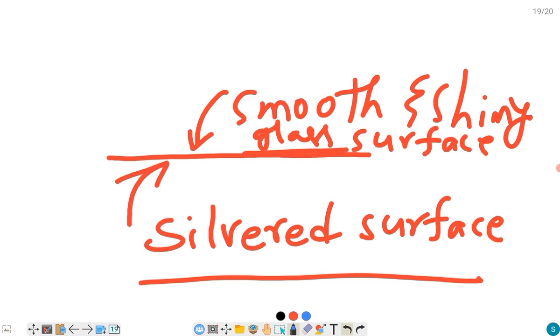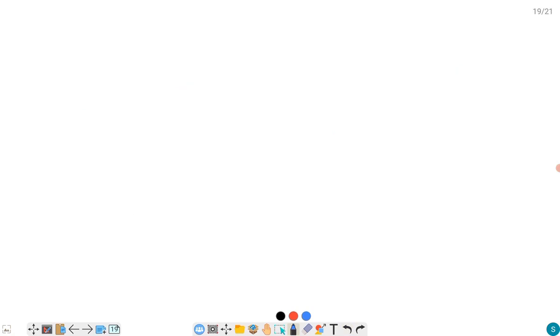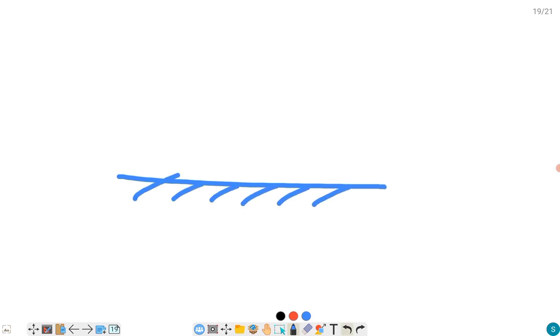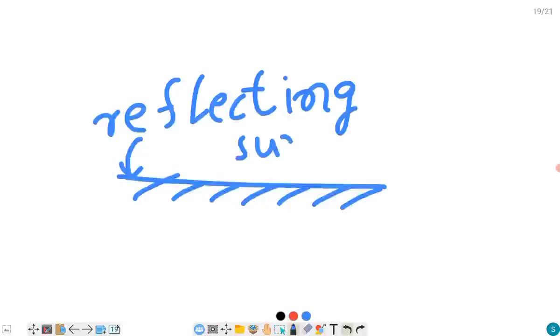Now let's see how this reflection takes place and what the laws of reflection are. When you are taking a mirror, you just need to take a straight line. This smooth shiny surface we call the reflecting surface.